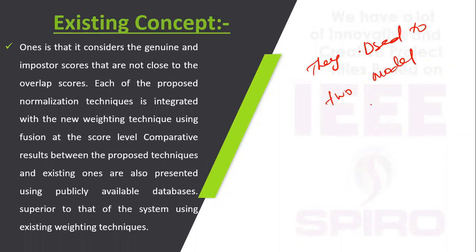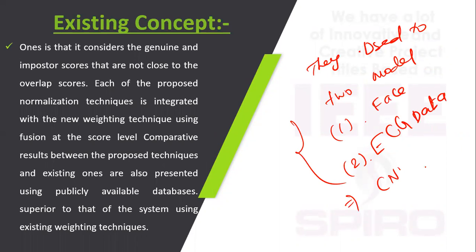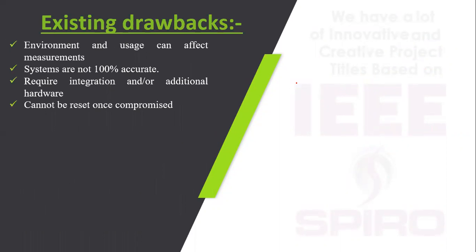One is face, another one is ECG data, and they also did the CNN model. The limitation is that the system is not 100% accurate, and the time is more than our system.